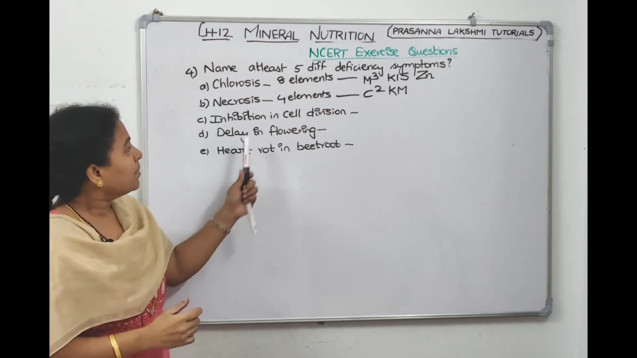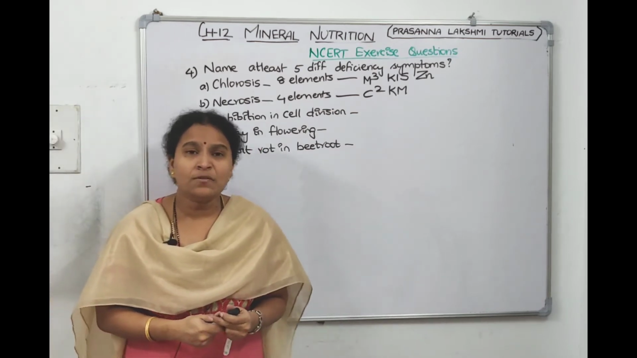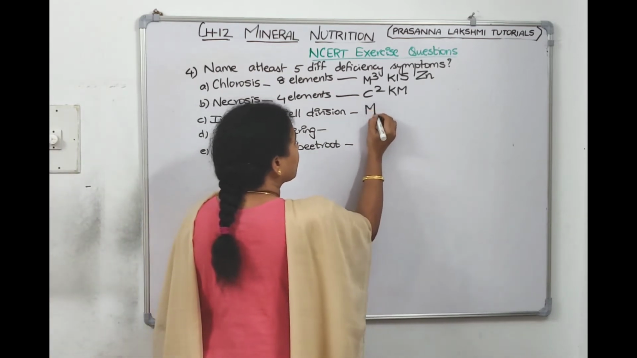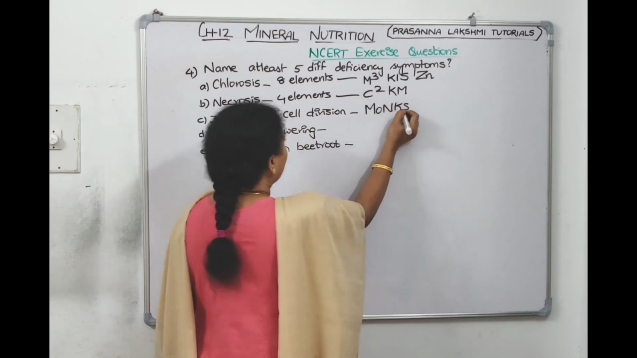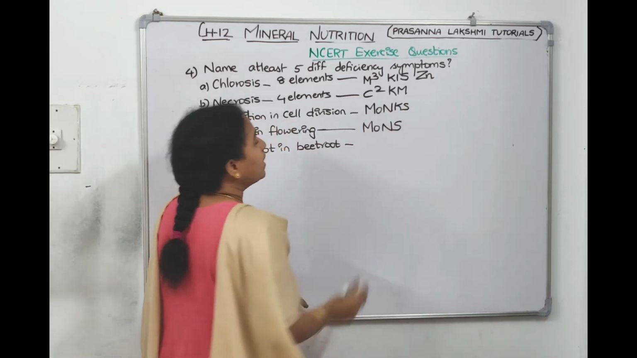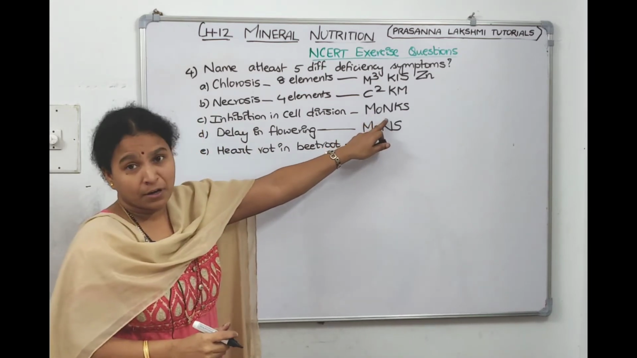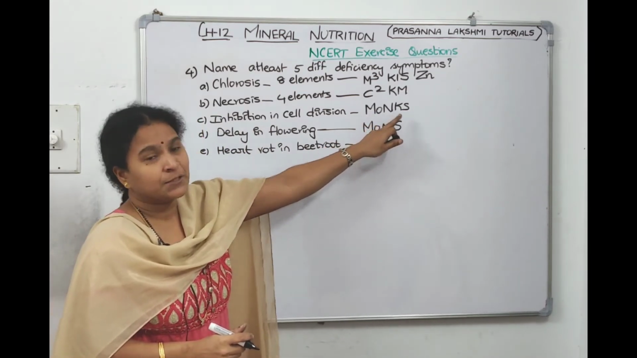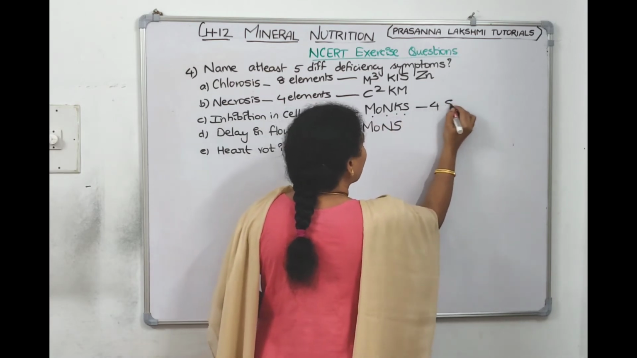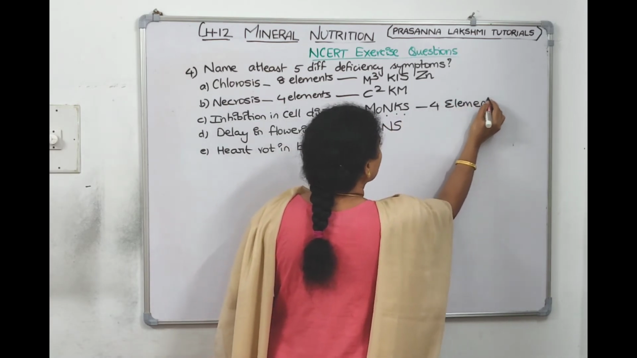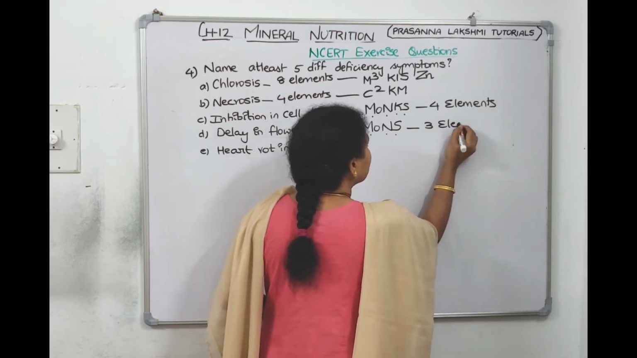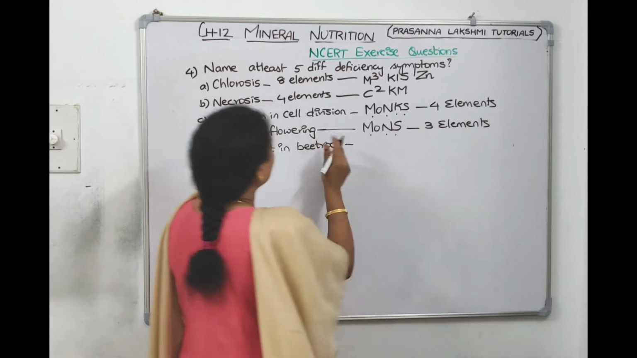Now inhibition of cell division. What is the code we made there? We made a code called MONKS. And for delay in flowering we made a code called MONS, right? MO for molybdenum, N for nitrogen, K for potassium, S for sulfur. That means 4 elements' deficiency will cause inhibition of cell division. And 3 elements' deficiency will cause delay in flowering.